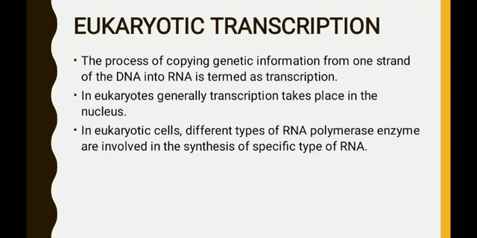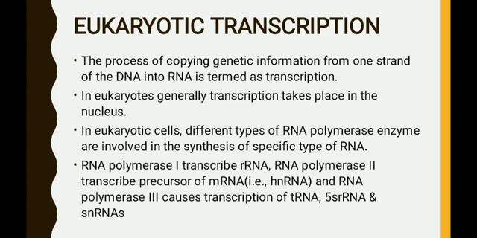In eukaryotic cells, different types of RNA polymerase enzymes, that is DNA dependent RNA polymerase enzymes, are involved in the synthesis of a specific type of RNA. But in prokaryotes, a single type of RNA polymerase enzyme is involved in the synthesis of all types of RNA. So this is another important difference between prokaryotic transcription and eukaryotic transcription.